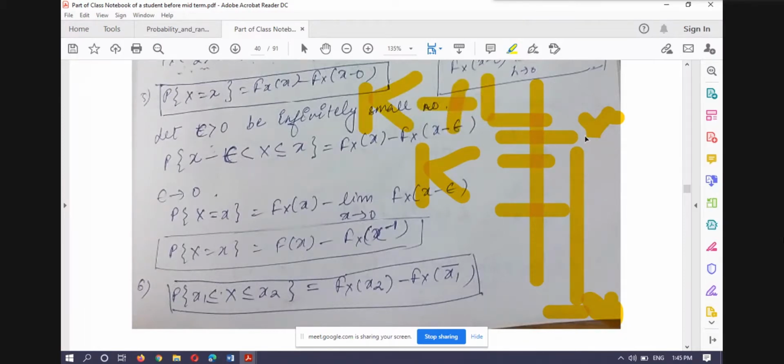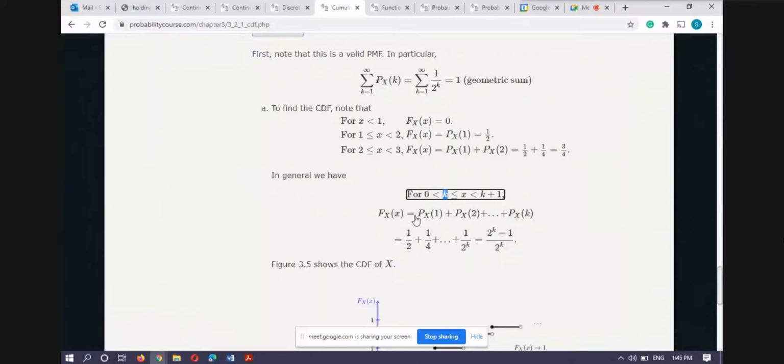So x lies somewhere here. In minus infinity to x, I have 1, 2, 3, up to k, all the real points which have a pre-image in the sample space. So the probability of this event is the sum of all the probabilities like this.